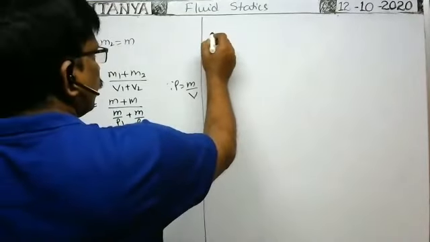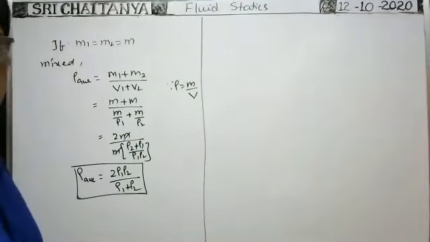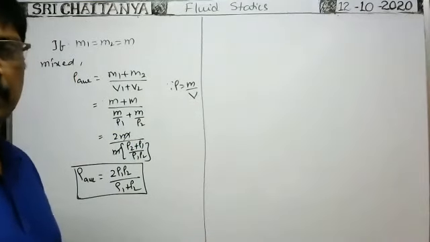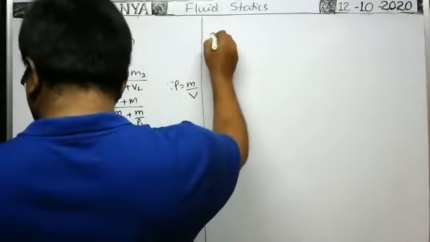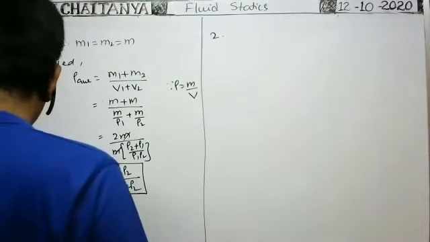What is the note point? Second one or third one? Note point, second one or third one? Second one. Okay, next note 2.